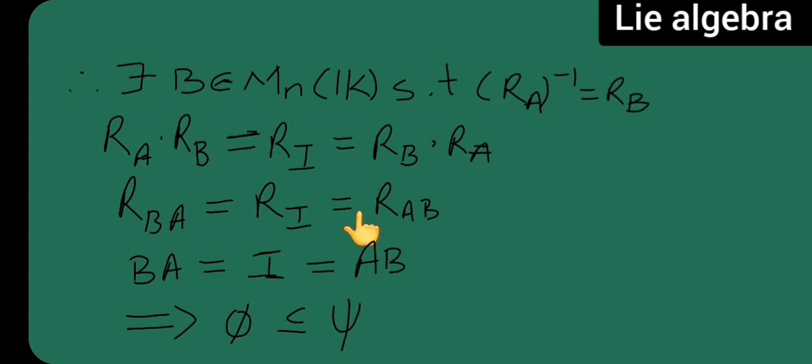This is equal to R of AB. So again I am going to write this as BA is equal to I, which is equal to AB. So this implies phi is a subset of psi. So I am done with the other part, the converse part also. Next.